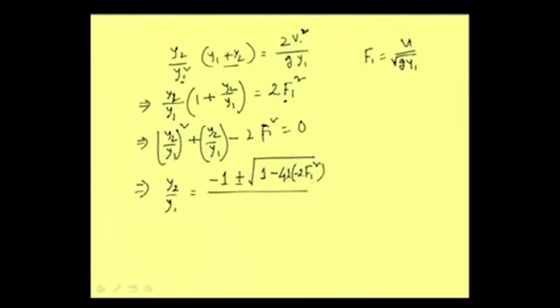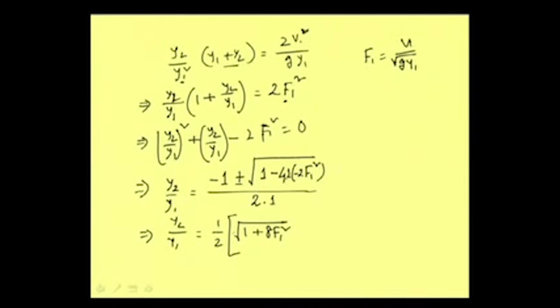That can be divided by twice a, which means 2 into 1. So that can be written as y2 by y1 is equal to half, which we are bringing here, and then this term I am writing first: root over 1 plus 2 into 4, so minus minus plus, 8 f1 square. And then out of this plus minus sign we will have to use the plus sign here.